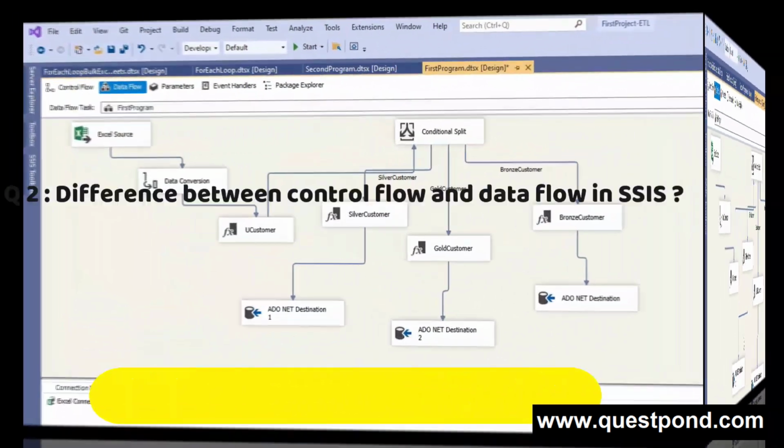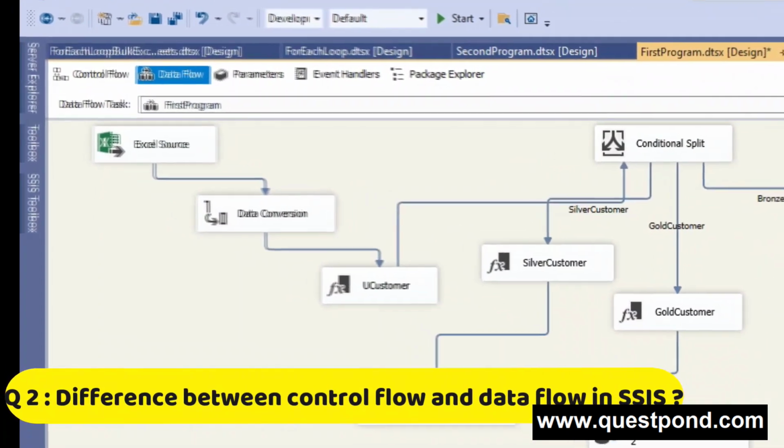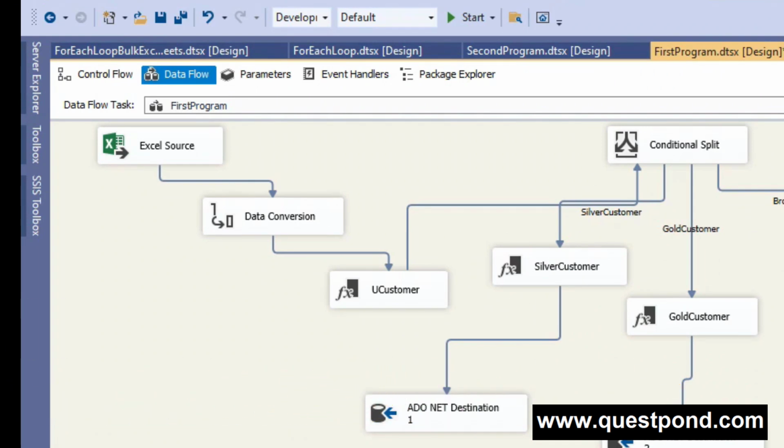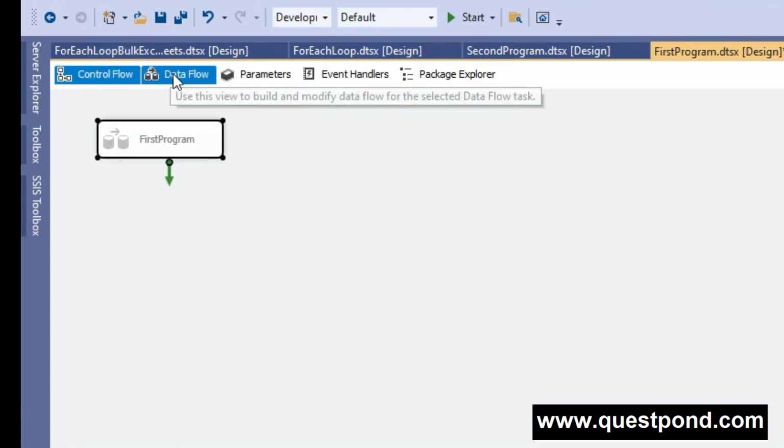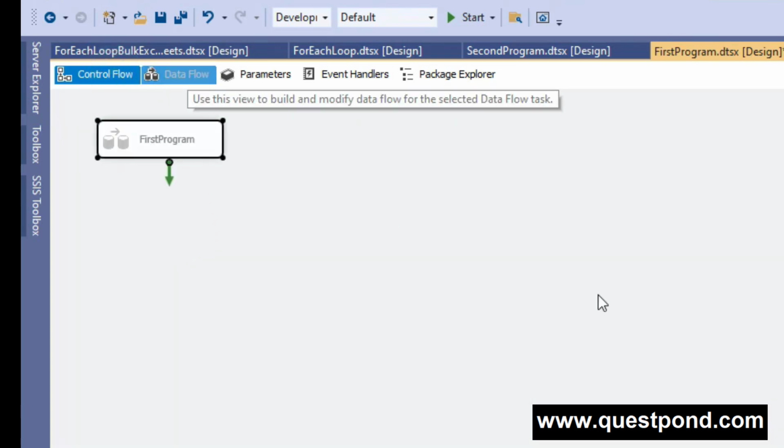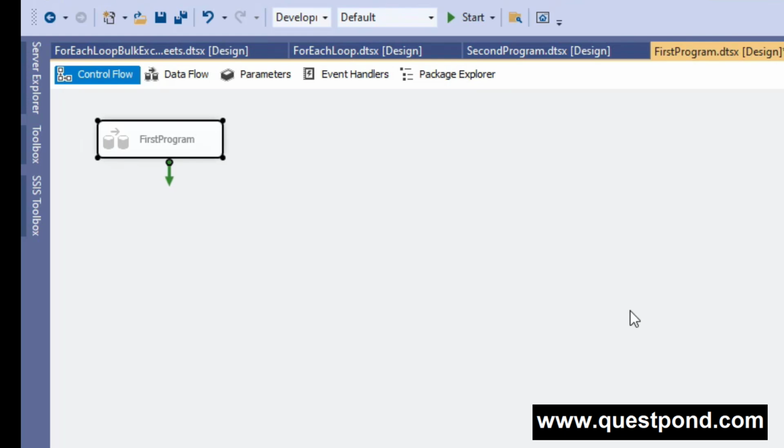Let's understand the difference between a control flow and a data flow. SSIS's core function is to execute packages, and each package consists of a control flow and a data flow. So here in this package you can easily see that we have a control flow and a data flow. Knowing the exact difference between the execution of control flow and data flow is pretty important. So if you get this question in an interview, make sure that you answer it properly.